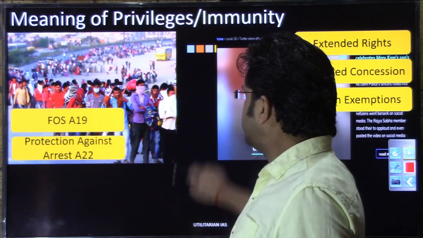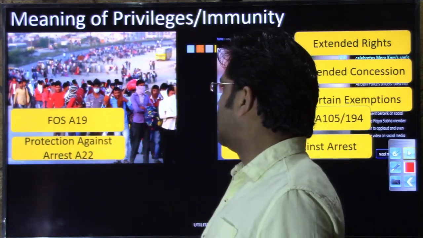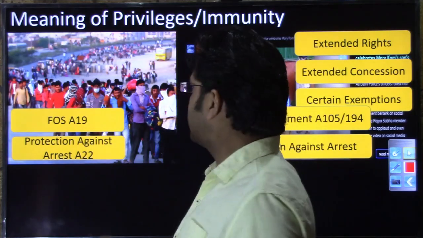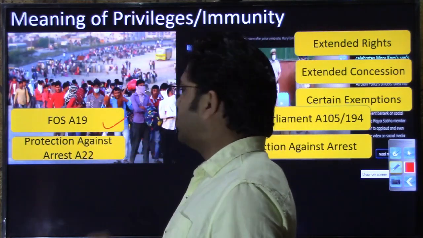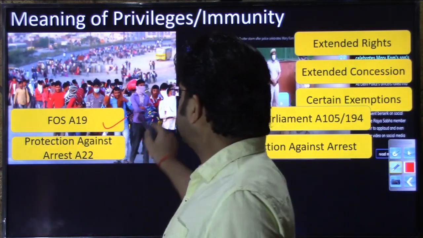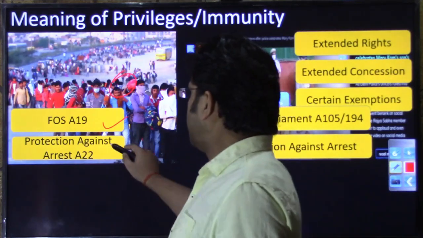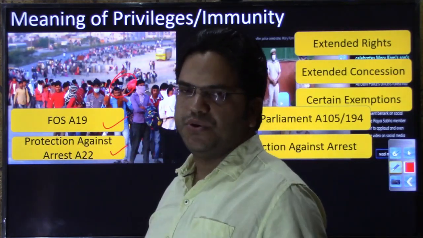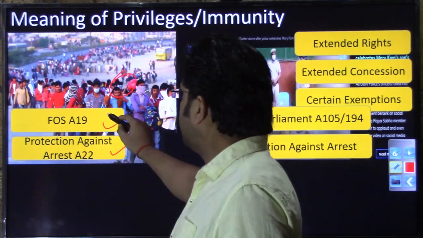As a citizen, we enjoy freedom of speech, and as a normal citizen, we also enjoy protection against arrest. Freedom of speech is protected under Article 19, and protection against arrest is protected in Article 22. But there are certain reasonable restrictions on freedom of speech.